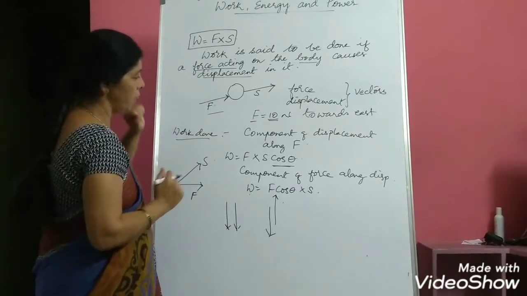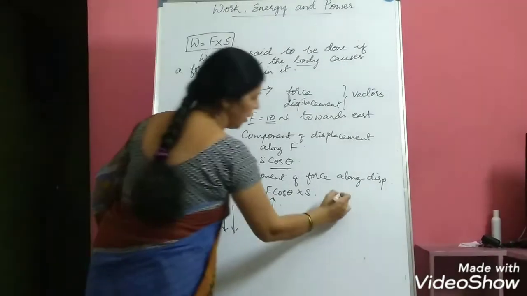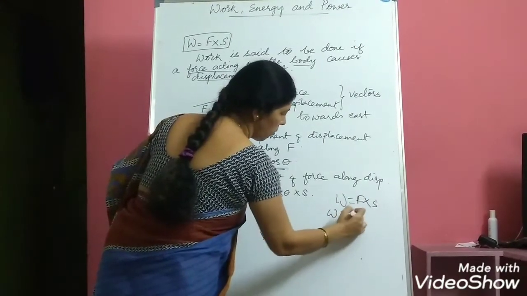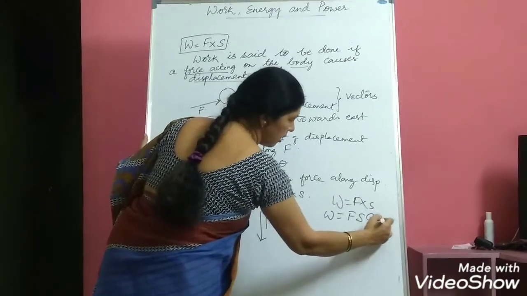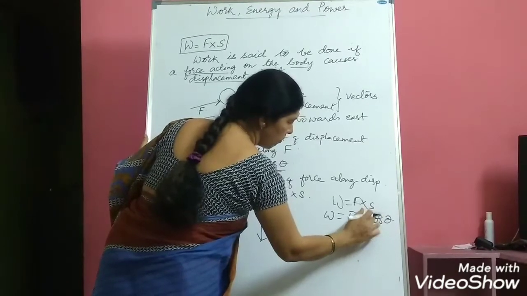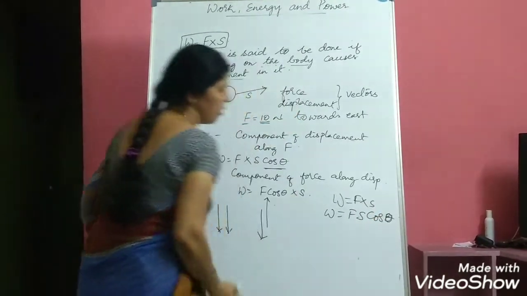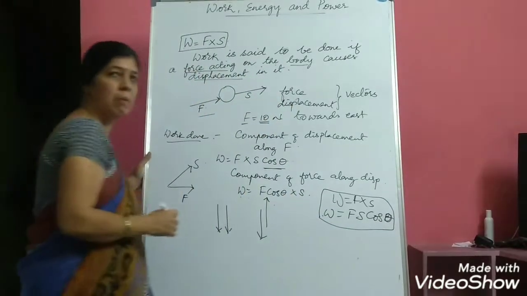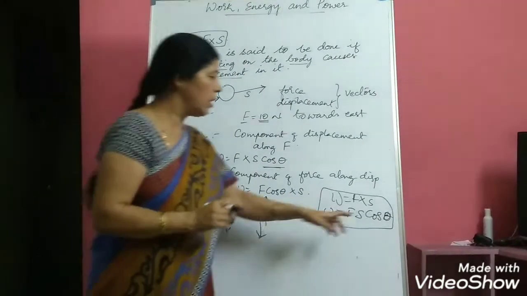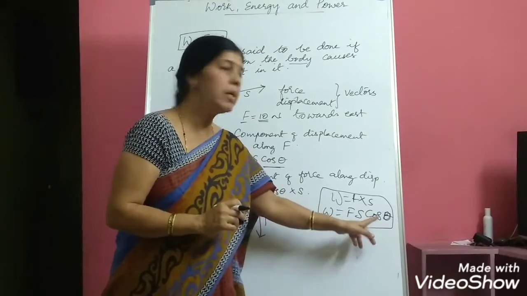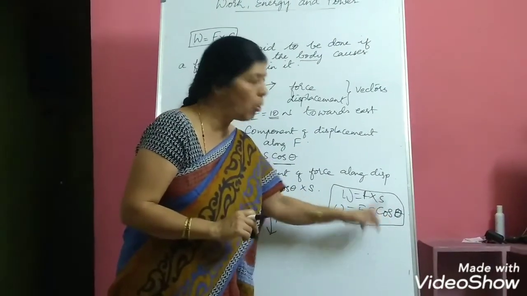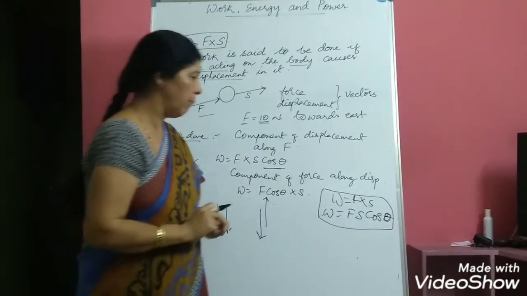So, apart from the formula W is equal to F into S, you should also remember W is equal to F S cos theta. Sometimes in numerical problems, we will be given the angle between the force and displacement. In such cases, you have to find the cos of that angle and go ahead with the numerical problem.